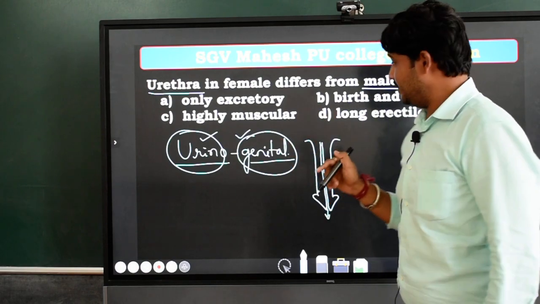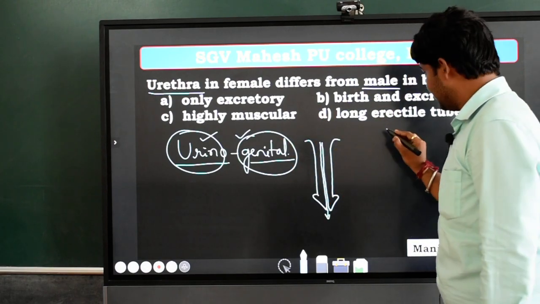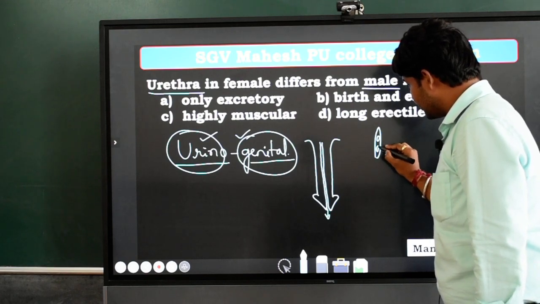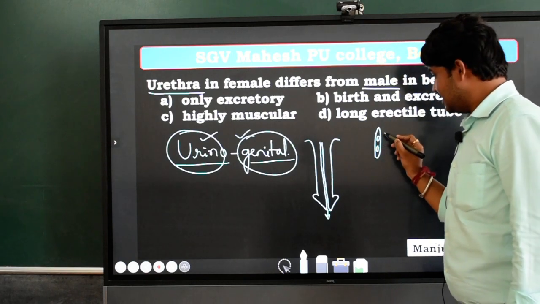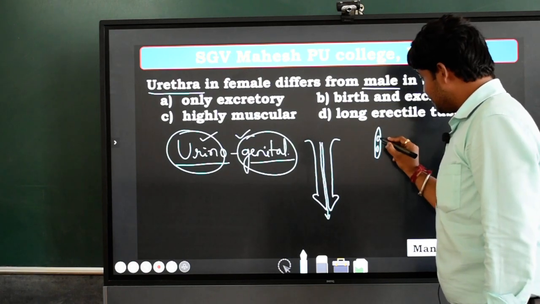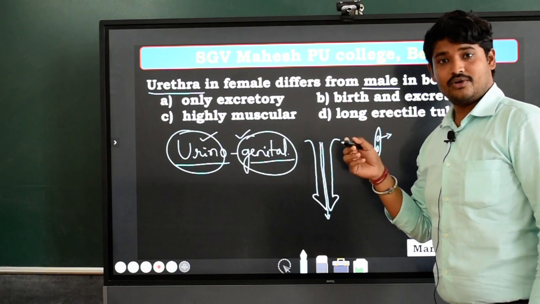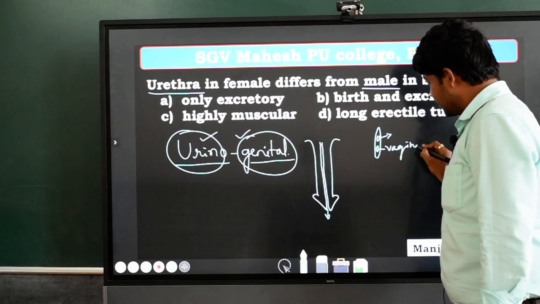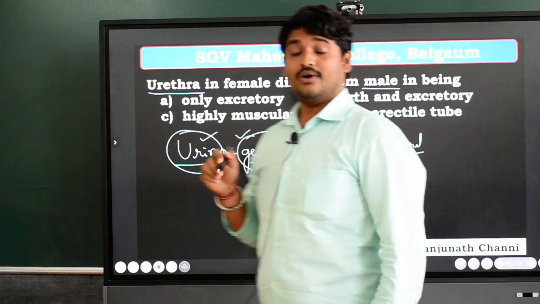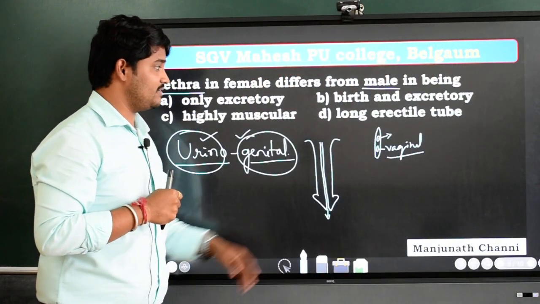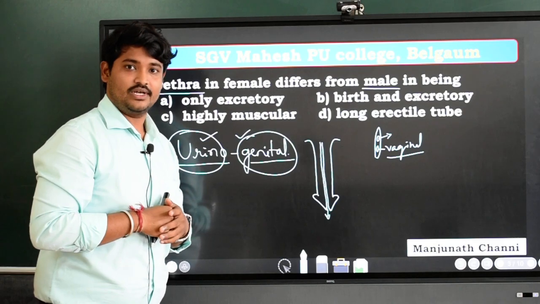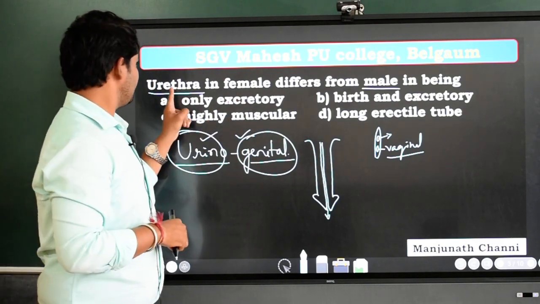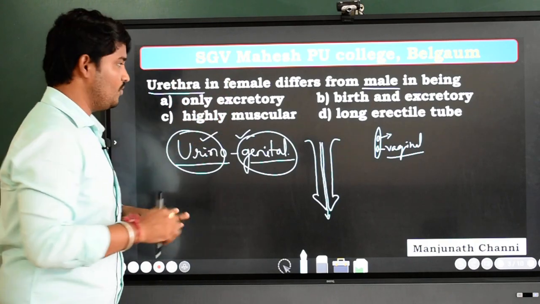But in case of females, if you observe the external genitalia, there you can find separate openings for the gametes and the urine. The urethra will be there to throw out the urine, and the vaginal opening will be there to accept the sperms as well as for sexual intercourse. So here in case of females the urethra is meant for only what?